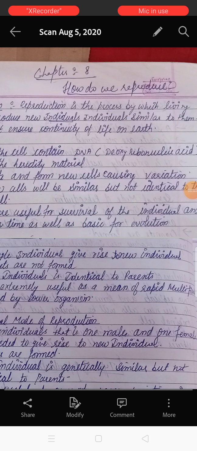Hello dear students, today we will discuss a very important chapter of class 10th. The chapter number is 8 and the name of the chapter is How Do We Reproduce.